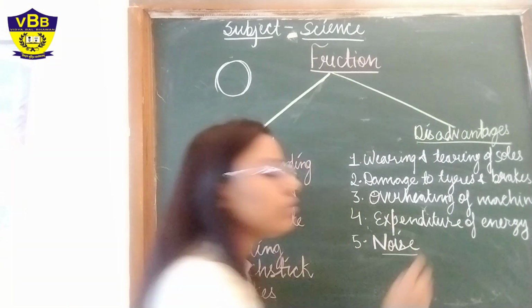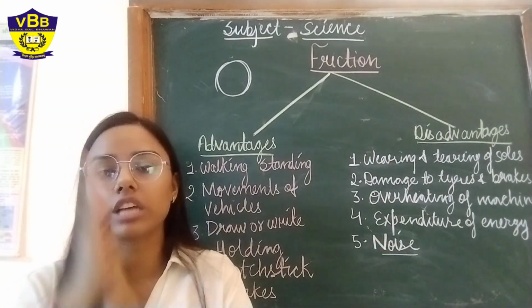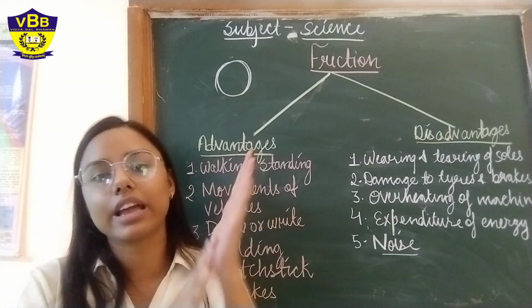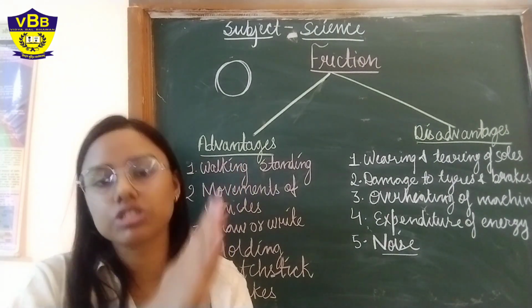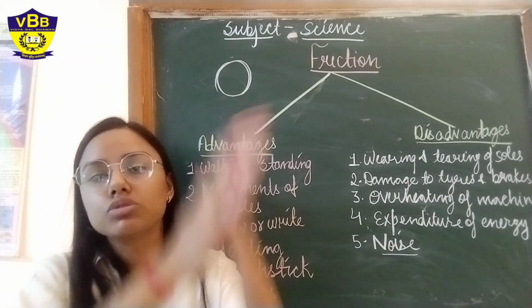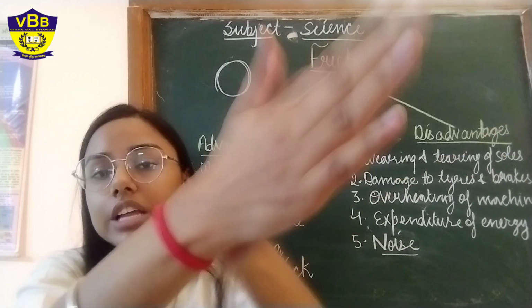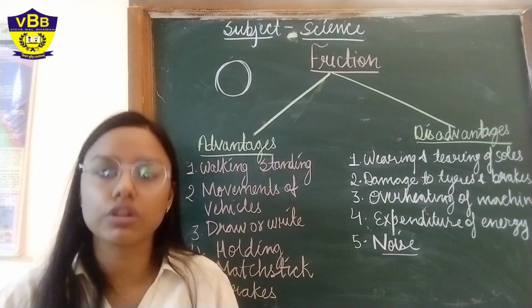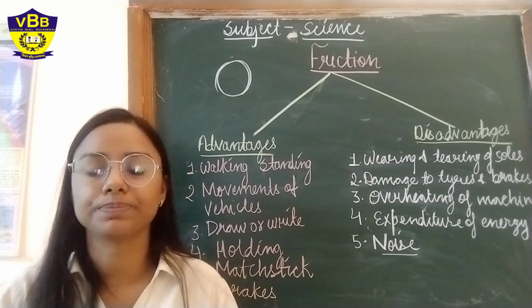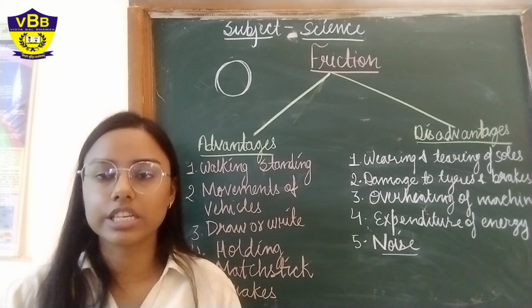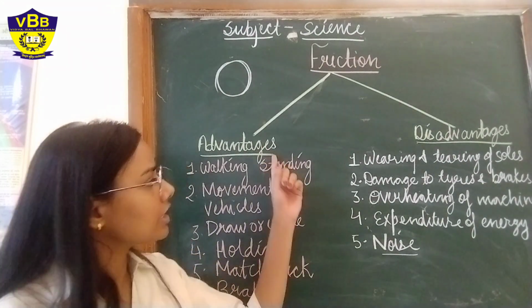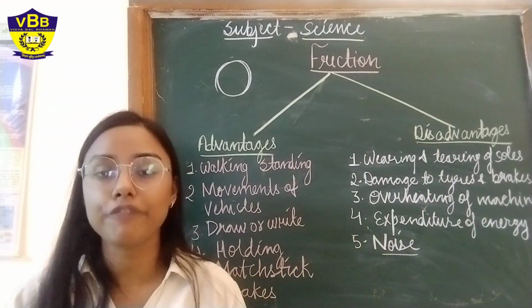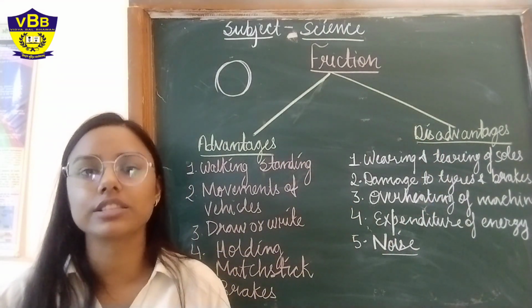Then the noise. We know that when there are two things which are in direct contact and are rubbing against each other, if I am rubbing two surfaces, there will be the generation of noise also. So friction is also a cause of noise pollution sometimes. So that's it. We have studied advantages and disadvantages of friction in this video. Revise this at your home.